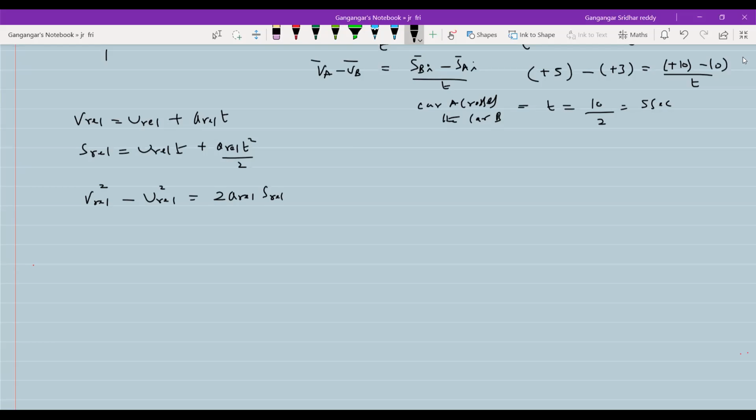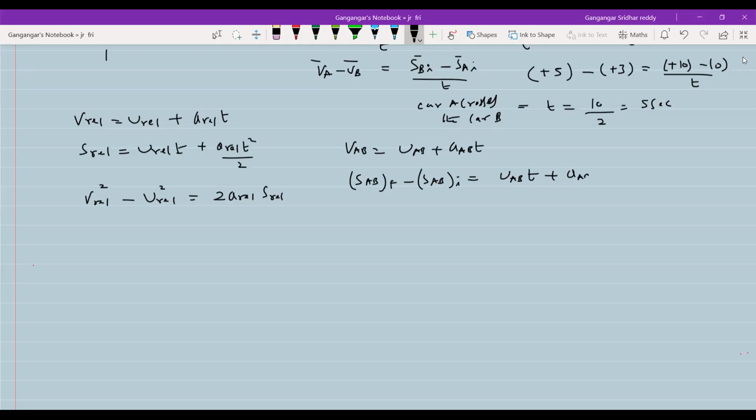Or in the familiar form, it will be like this: UAB into T. This will be SAB final separation minus initial separation, so that will be the displacement. What do you mean by accelerative? Relative separation in an interval of time T. So if you expand, it will come like this. So this will be UAB T plus.